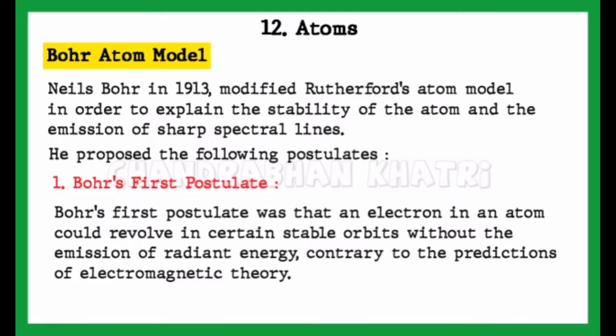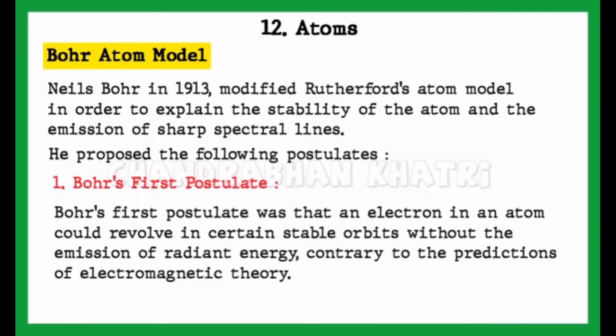Bohr atom model. Niels Bohr in 1913 modified Rutherford's atom model in order to explain the stability of the atom and the emission of sharp spectral lines. He proposed the following postulates.